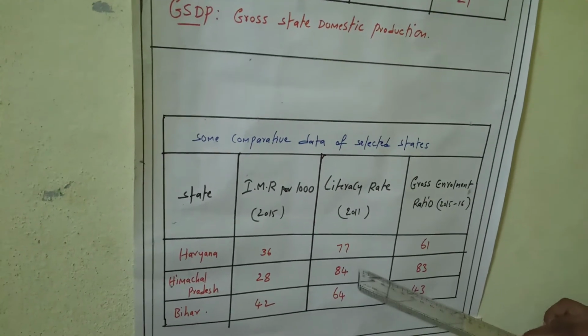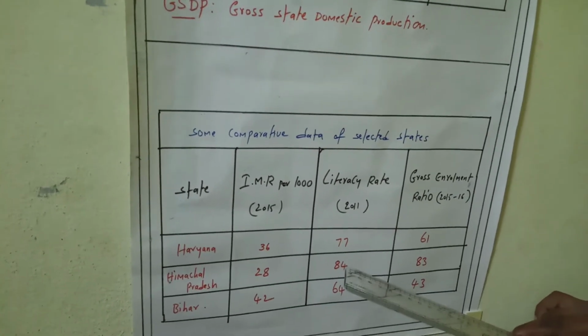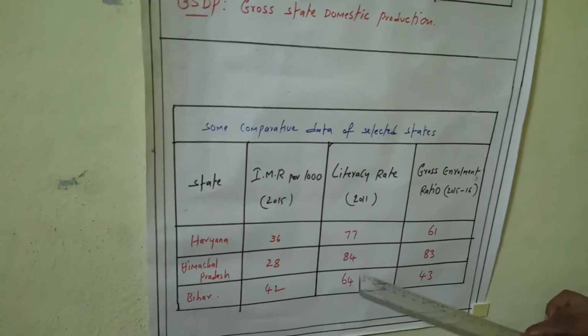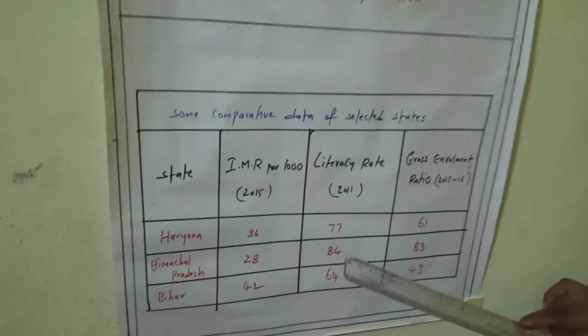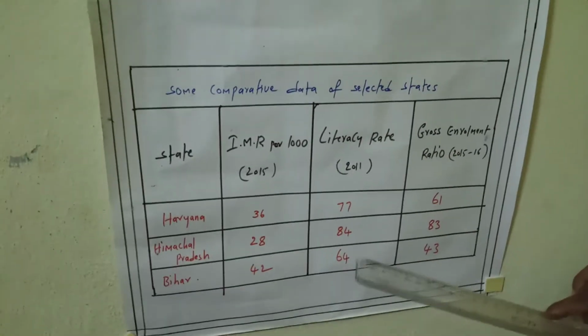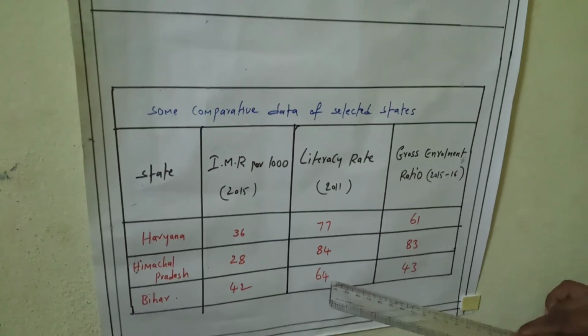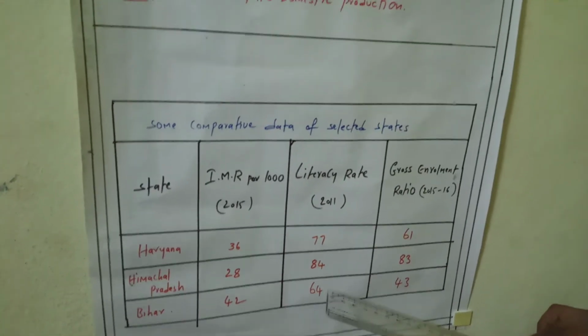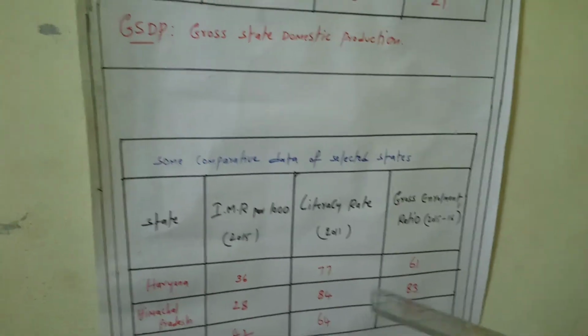That's why the literacy rate became very high, and it grew very fast. In Bihar, the literacy rate is 64, the least compared to these two states.